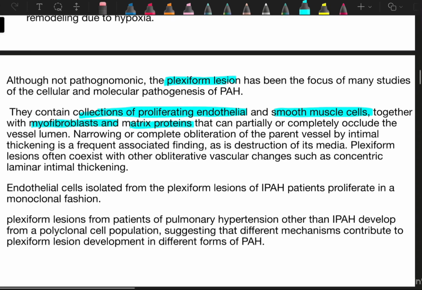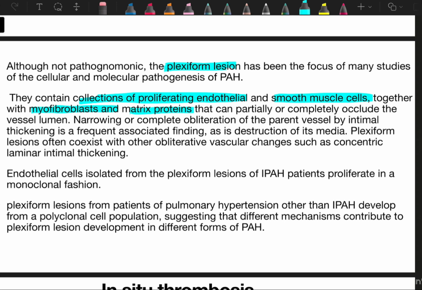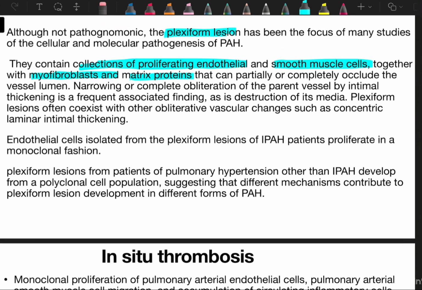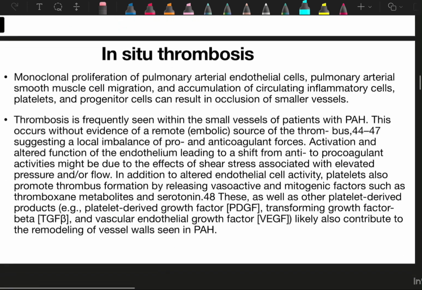Endothelial cells isolated from plexiform lesions of idiopathic pulmonary artery hypertension patients proliferate in a monoclonal fashion, while plexiform lesions from patients with other forms of pulmonary artery hypertension do not. In idiopathic pulmonary artery hypertension, these cells grow in a monoclonal fashion, while in other causes of pulmonary artery hypertension, these plexiform lesions grow in a polyclonal fashion, suggesting that different mechanisms contribute to plexiform lesion development in different forms of pulmonary artery hypertension.